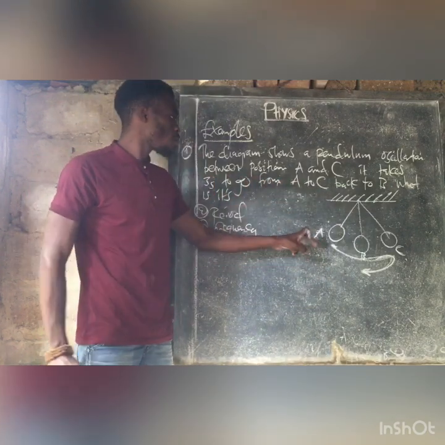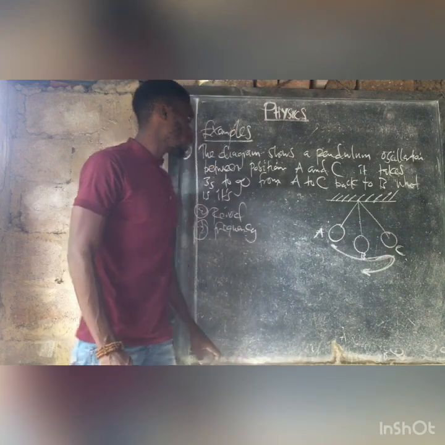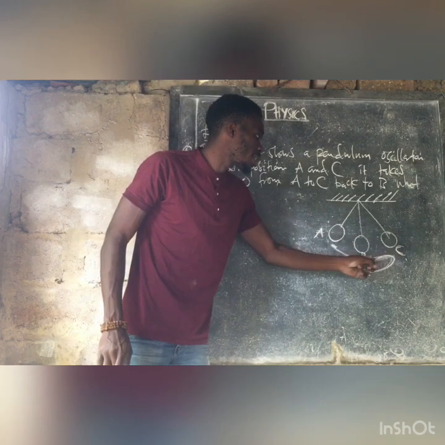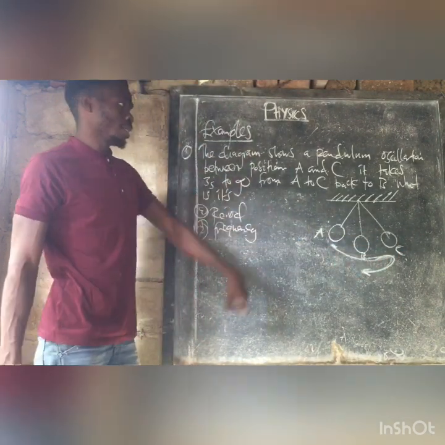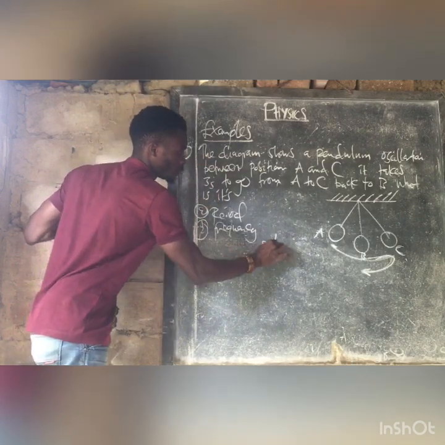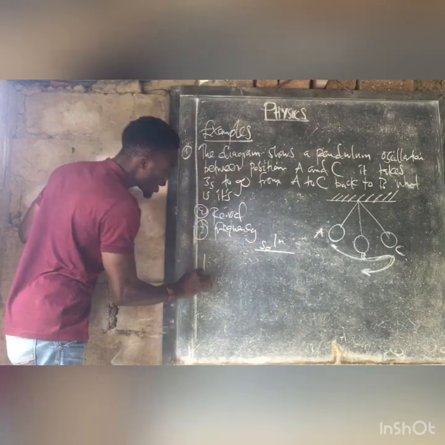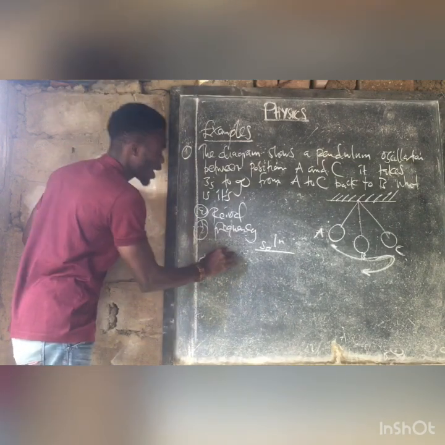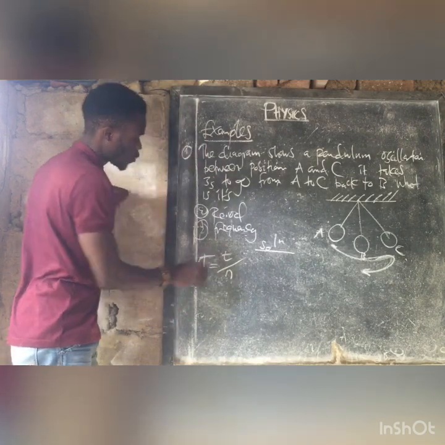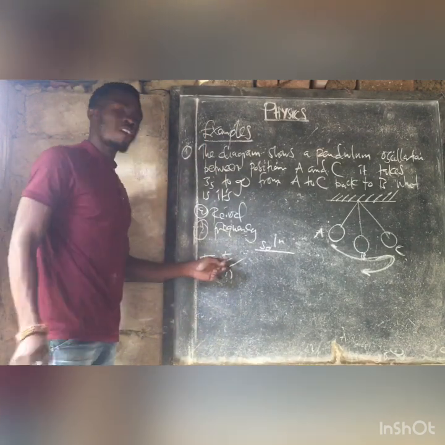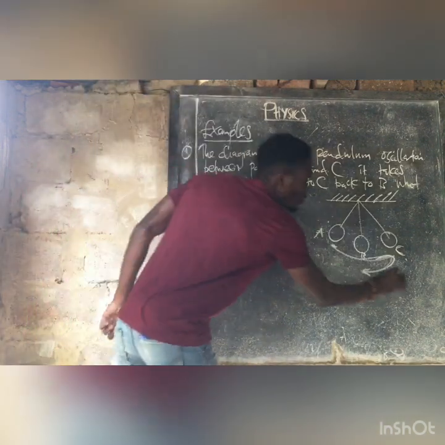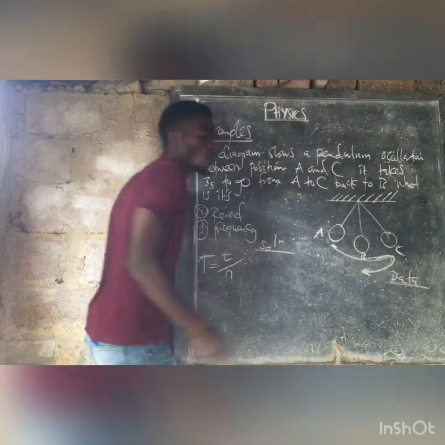It takes 3 seconds to go from A to C, back to B. So meaning the time it went from A to C and came back to B. What is its period? Solution: we write the formula. Period is the time taken for the bob of a pendulum to make one complete oscillation. So for us to calculate period, we have to know the time and the number of oscillations. That will give us a clue on what should be in our data.